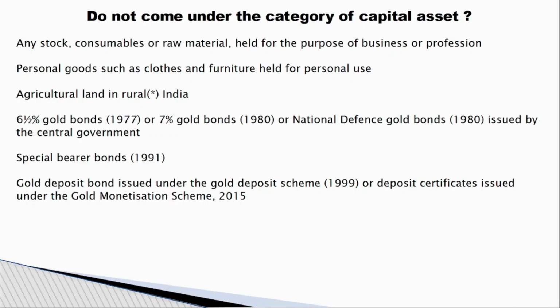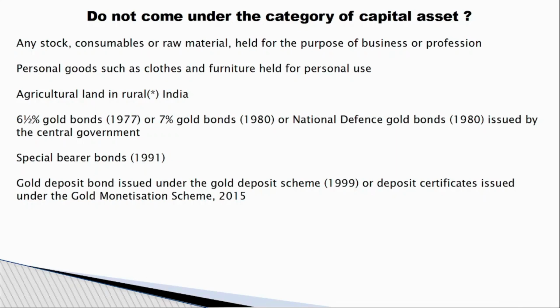So personal goods such as clothes, furniture for personal use, if the price goes up, this will not come under capital gain. Agricultural land in India, if the rate has gone up, today it is 1 lakh and tomorrow it may be 20 lakhs, then these will not come under capital gain.